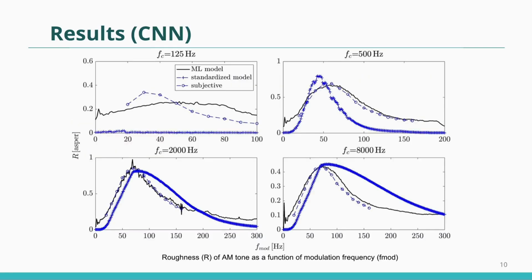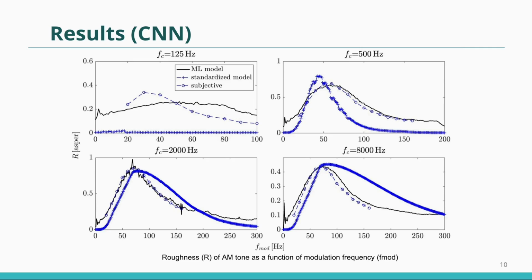These are the results. First is the result of the CNN. The figure shows the roughness of the AM tone as a function of modulation frequency for different carrier frequencies. The solid black line is the prediction. The wavy line connected by circles is the subjective value, and the wavy line connected by crosses is the standardized model.